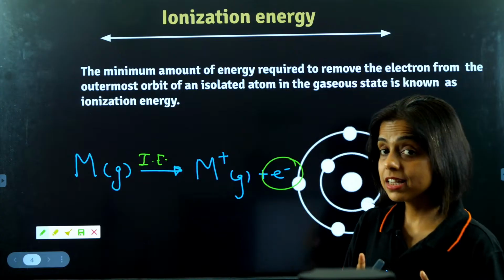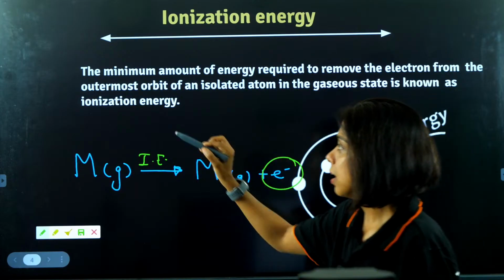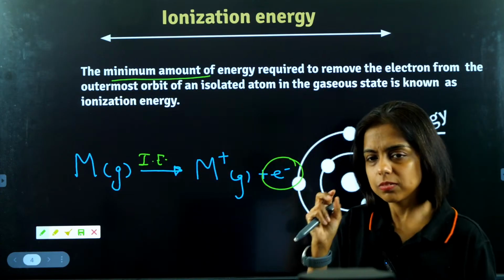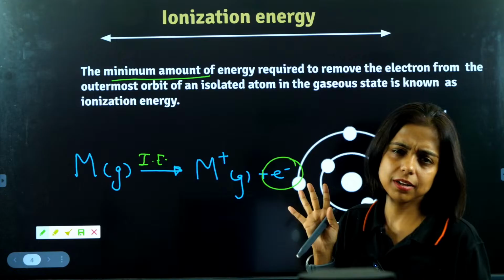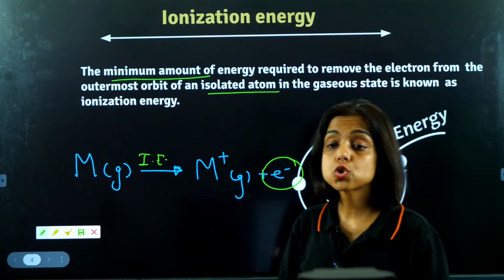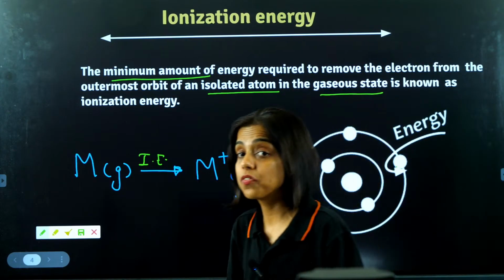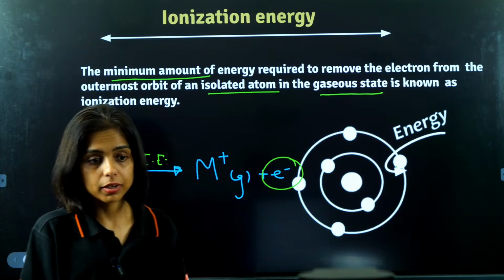Now, my dear students, in this definition, we have some terms. Minimum amount of energy, this is kam se kam itni energy. Another is atom should be isolated and in gaseous state. Now, these two words in the definition are highly important.